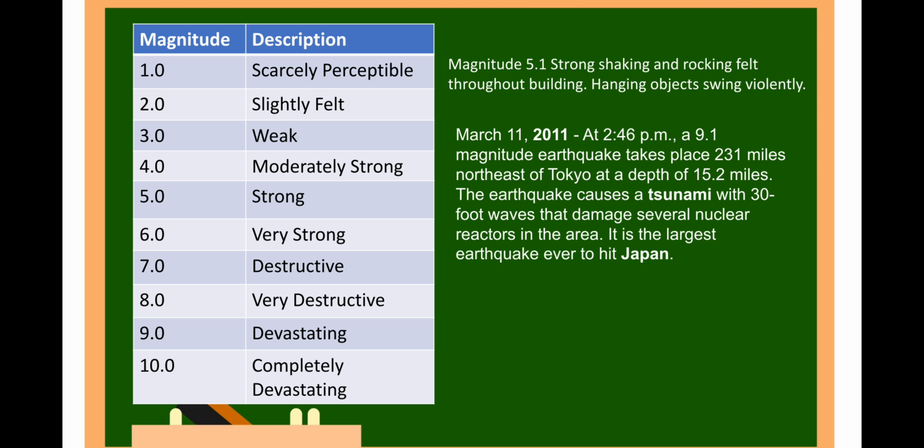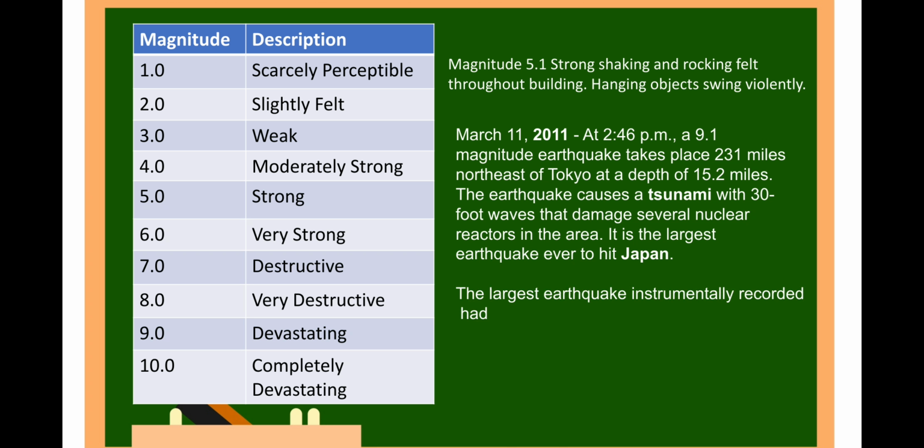The earthquake caused a tsunami with 30-foot waves that damaged several nuclear reactors in the area. It is the largest earthquake ever to hit Japan, and magnitude 10 is completely devastating.